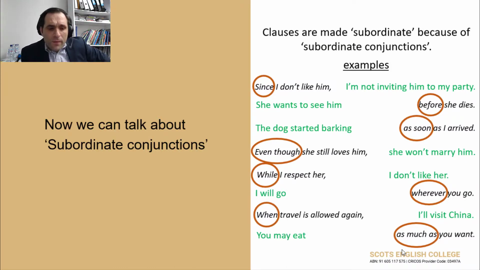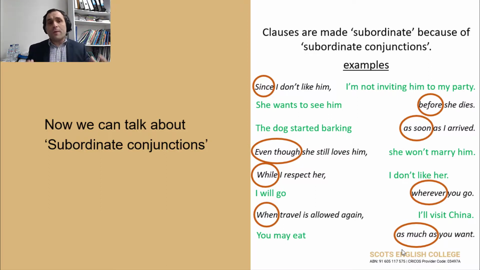Okay, so now I've explained to you what clauses mean. What is a dependent clause? What is an independent clause? And you know that a dependent clause is also called a subordinate clause.